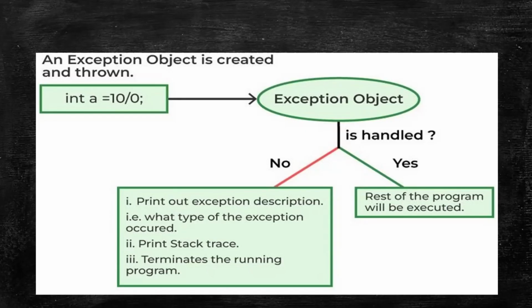Then it creates an exception object. Then it checks whether the exception is handled or not. If it is not handled, it prints the exception description, which has the name, the stack trace, and the description about it. After that, it terminates the program. But if it is handled, then it continues with the rest of the program.